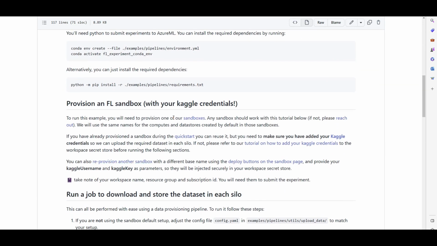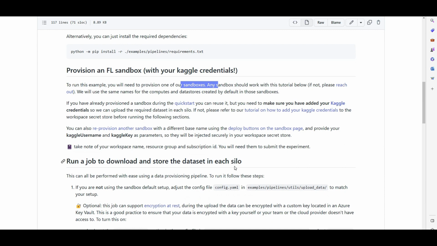So what we did now, we did the first requirement, which is creating our sandbox, and now we're ready to go. It is talking about having your Kaggle username and key. We already went through that, and I told you why we need this and where it's going to get stored.